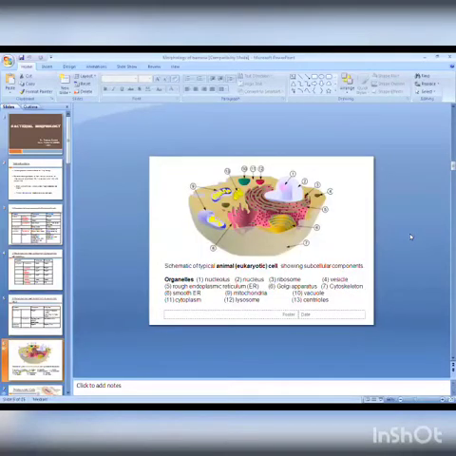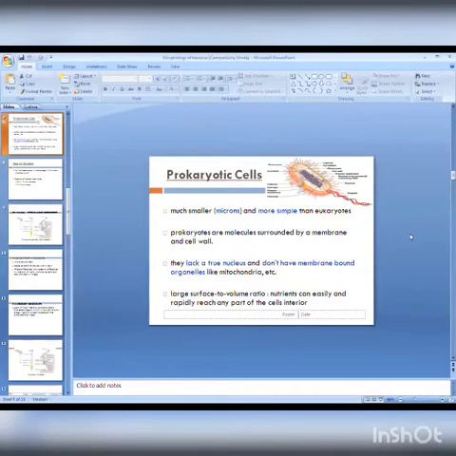This is a picture of a eukaryotic cell, an animal cell, in which the different parts are there, like the nucleus, nucleolus, ribosomes, vesicles, endoplasmic reticulum, cytoplasm, lysosomes, mitochondria, and so on. Then this is a picture of a prokaryotic cell, a bacterial cell.